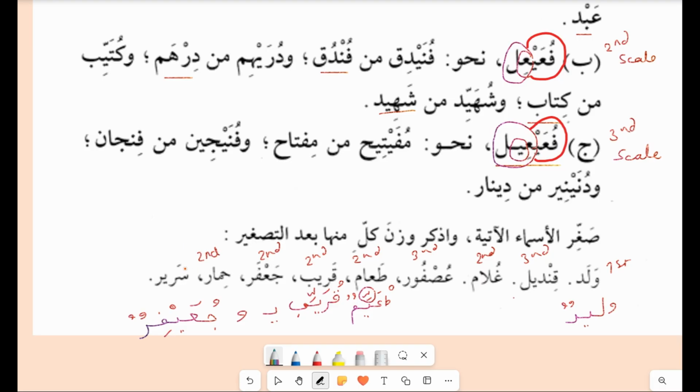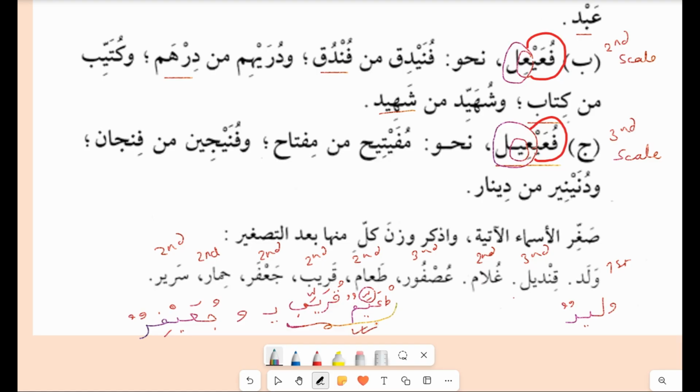There is an alif, so it will be changed to ya following the same structure here. So it will be humayyirun with the ya shadda. Sarir, there is a ya, so there will be a ya with shadda. Sarir on the second scale will be surayyirun. It will take the same structure as this.